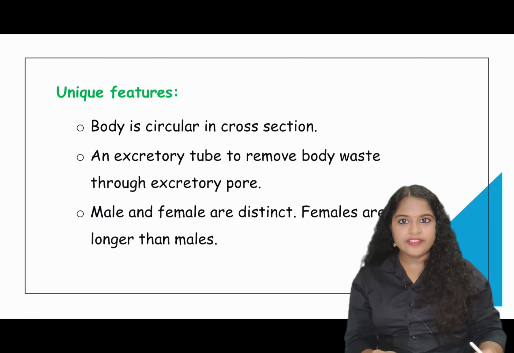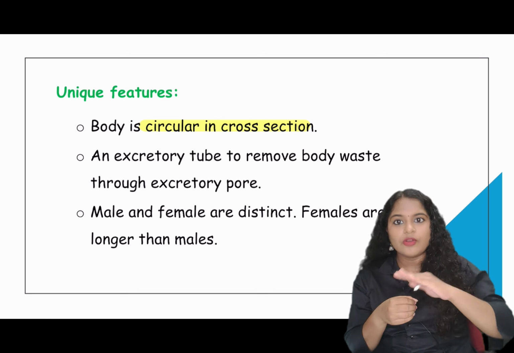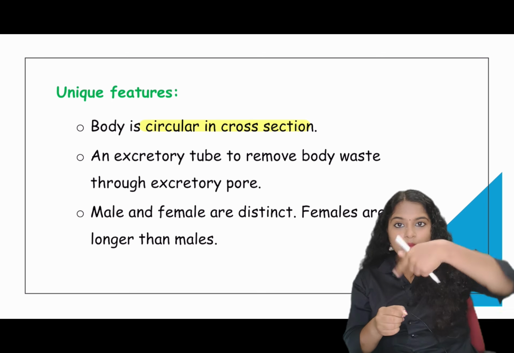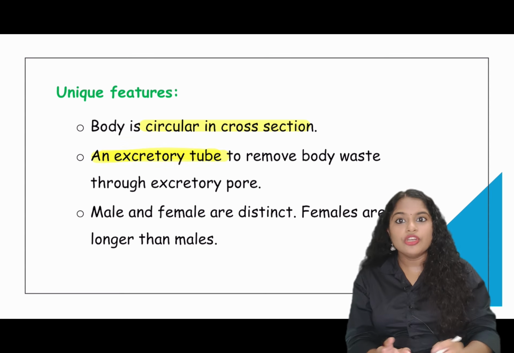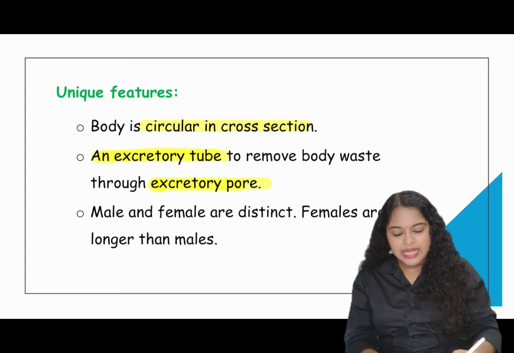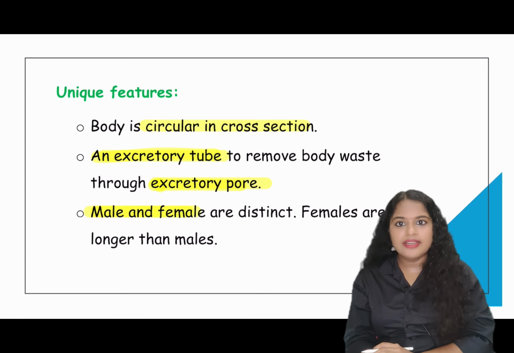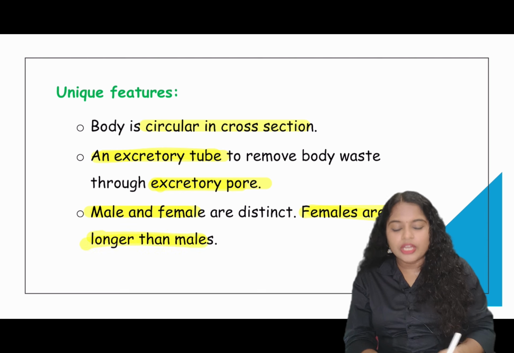Now moving on to the unique features of phylum Aschelminthes. Their body is circular in cross section. If you take a cross section of their body, it will be circular. They have an excretory tube to remove the waste and that waste is removed through excretory pores. Now both male and female are distinct, and the female is always longer than the male.